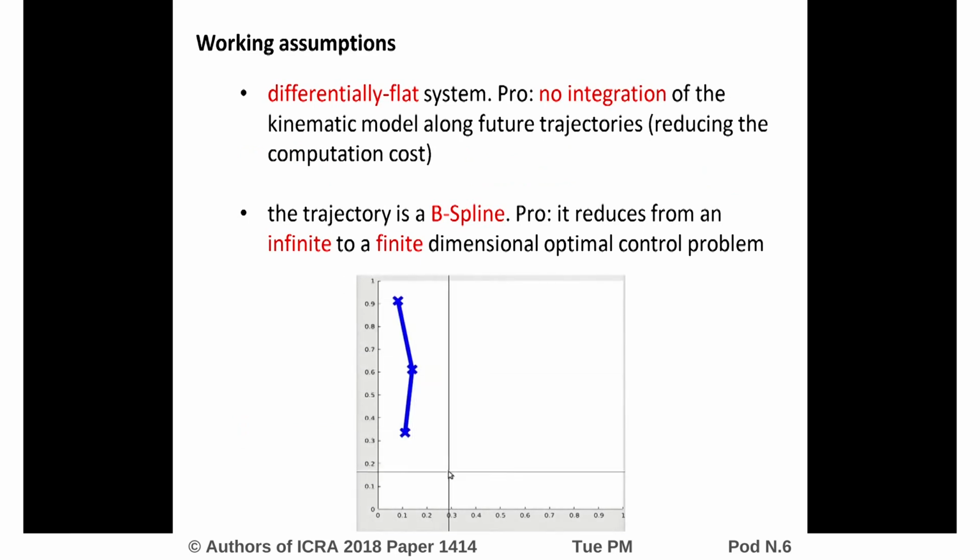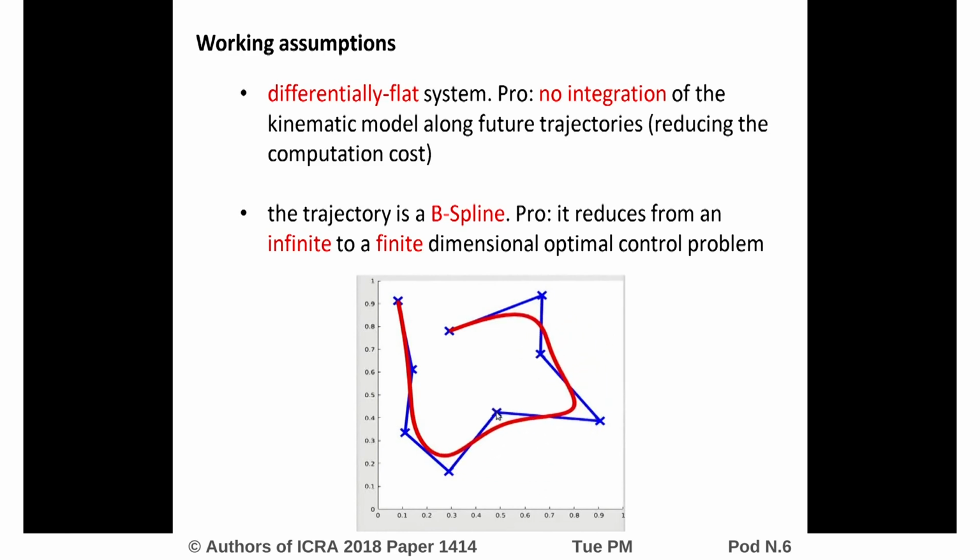In order to reduce the complexity of the problem and to better cope with the real-time constraint of an online implementation, we make two simplifying working assumptions. First, we only consider differentially flat systems. This allows avoiding the numerical integration of the nonlinear dynamics of the system, reducing the computational cost. Second, the trajectory is parameterized as a B-spline. This assumption allows us to reduce the complexity of the problem from an infinite-dimensional optimization into a finite-dimensional one, where the optimization variables are the control points that determine the shape of the B-spline.